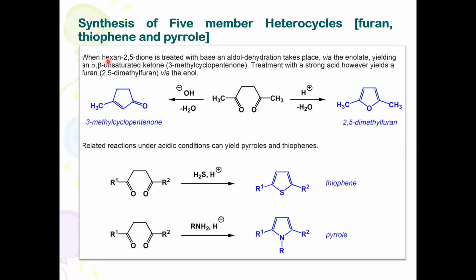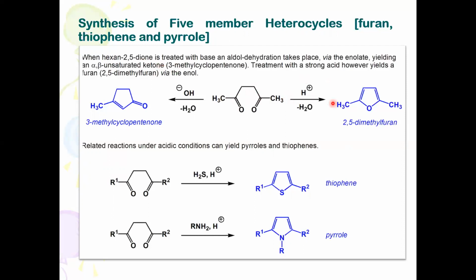But methyl groups are there, so count 1, 2, 3, 4, 5, 6: first carbon, second carbon, third carbon, fourth carbon, fifth carbon, sixth carbon. Hexane-2,5-dione, the second carbon and fifth carbon have keto groups.